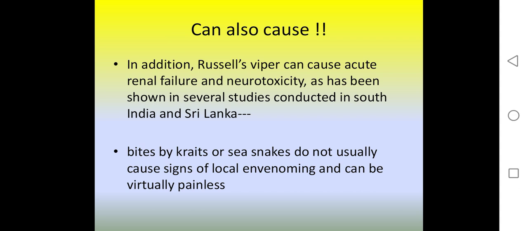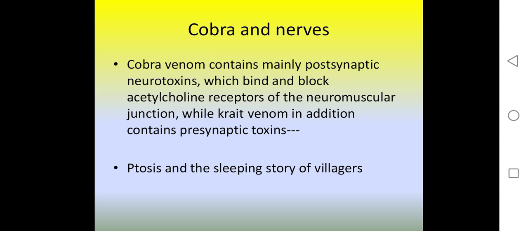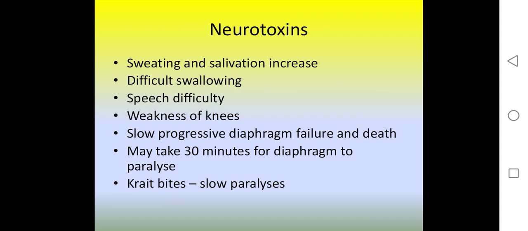In some studies, they have found that bites by kraits or sea snakes do not usually cause signs of local poisoning and can be virtually painless. In cobra and krait, the cobra venom mainly contains neurotoxin, which binds the acetylcholine receptor and causes ptosis and sleepiness.